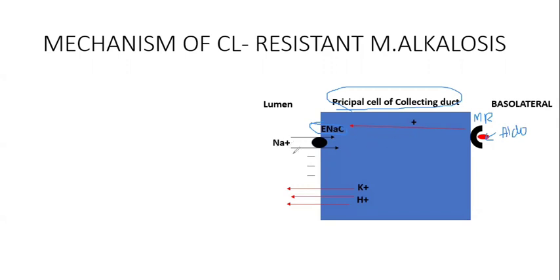As there is increased sodium reabsorption, there will be a formation of negative charge on the luminal side. To compensate for this increased negative charge, our principal cells secrete more H plus and K plus into the lumen, which is lost through the urine. So this is the mechanism.